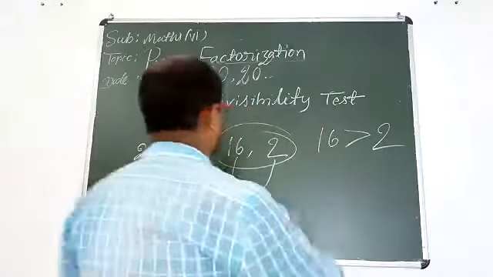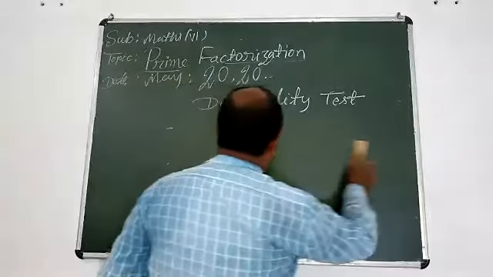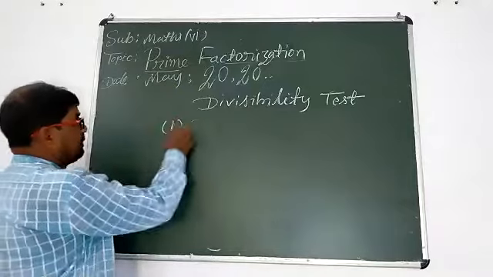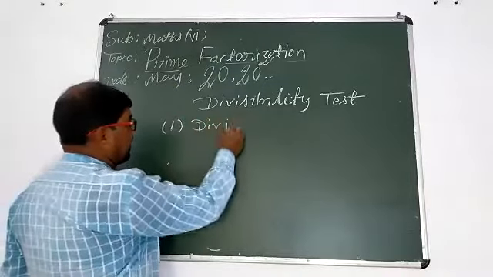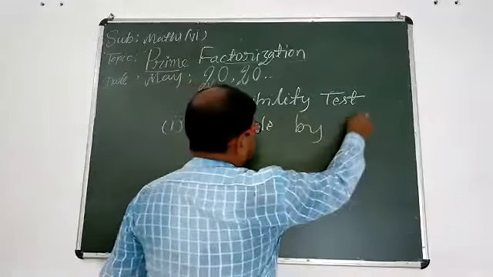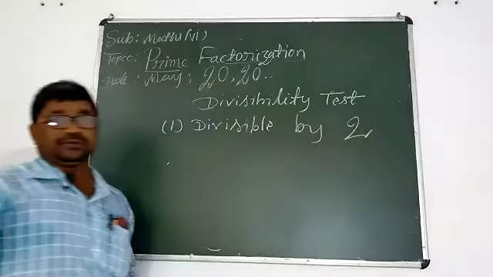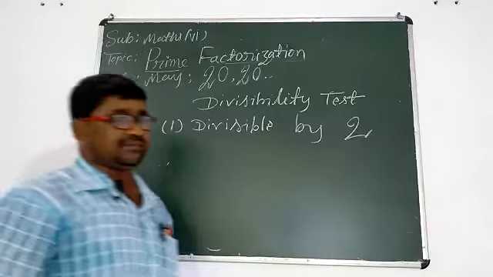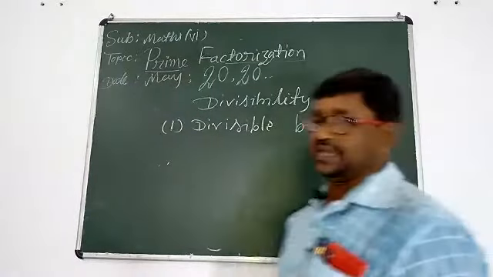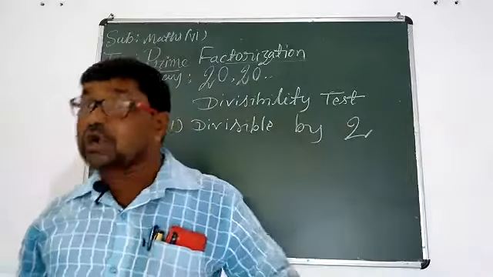Okay, so the first divisibility test: divisible by 2. First rule, divisible by 2. Is the number divisible by 2 or not?